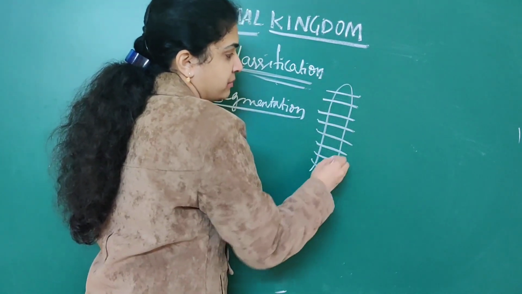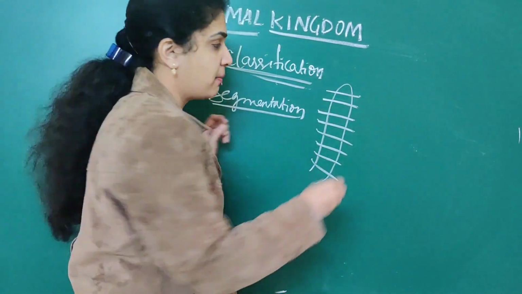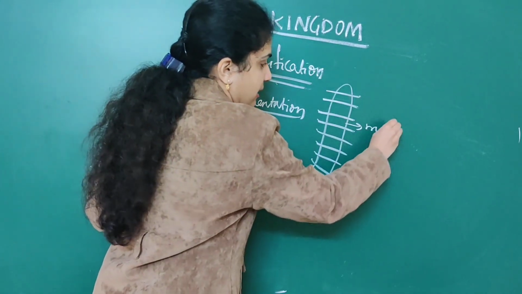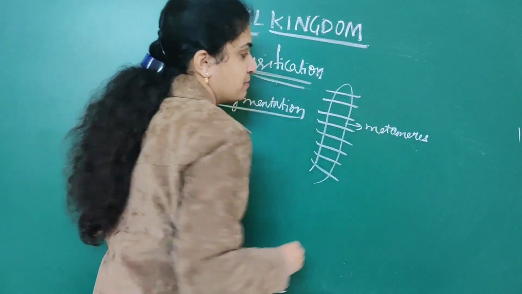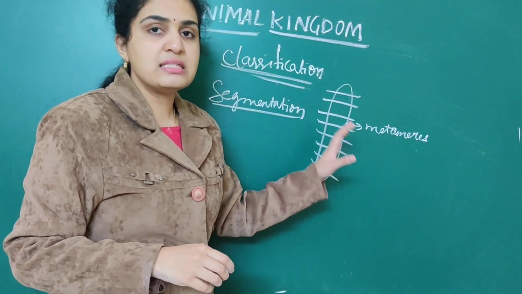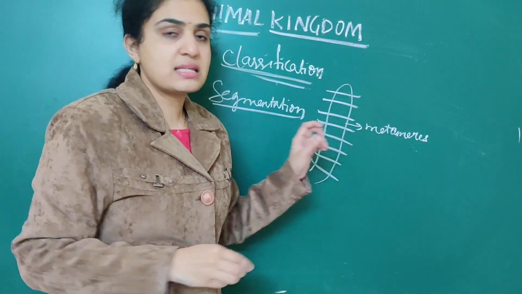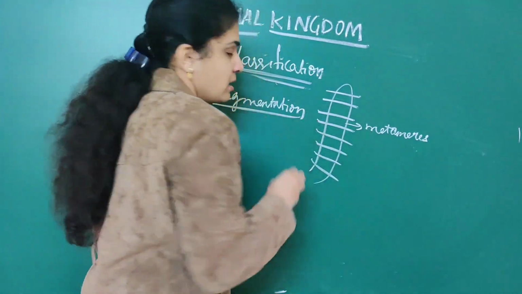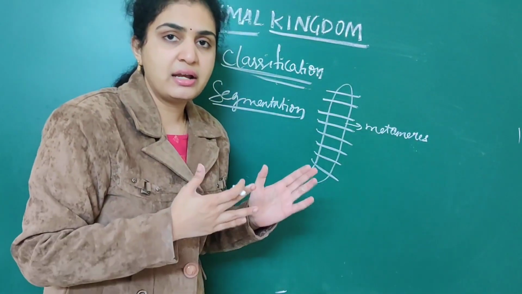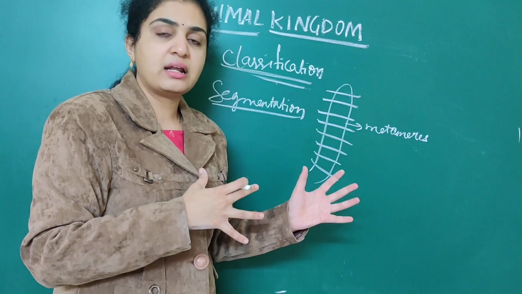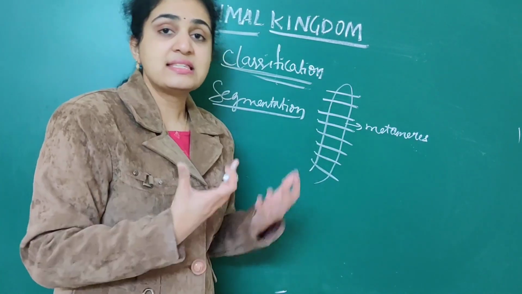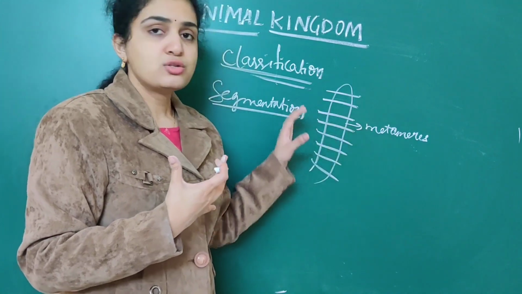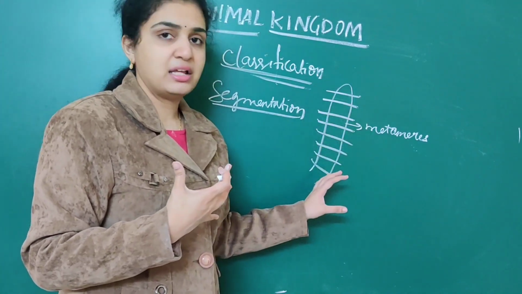They are called metameres. In these metameres, the organism exhibits a process called segmentation. Internally the body is divided into segments, and externally also it is divided. So that is called segmentation.